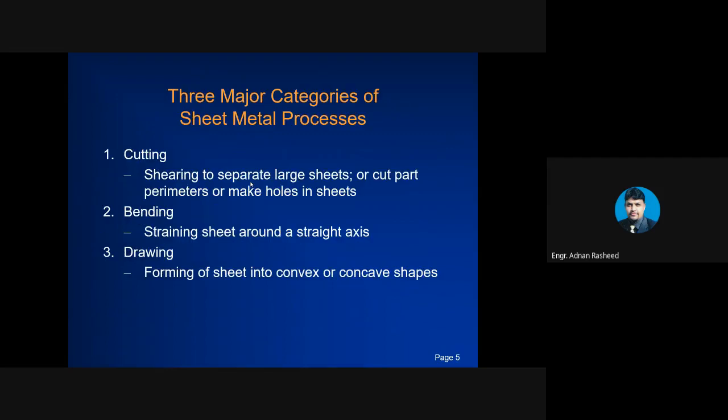Now, three major categories of sheet metal processing are cutting, bending, and drawing. So cutting, you know that cutting is to cut the sheet into different pieces, and bending, you know that you have to bend the sheet along a straight axis, and drawing is the forming of sheet into convex or concave shape. So what is cutting?